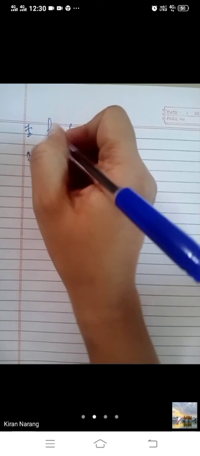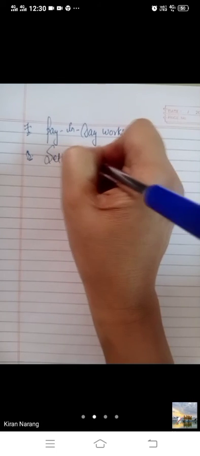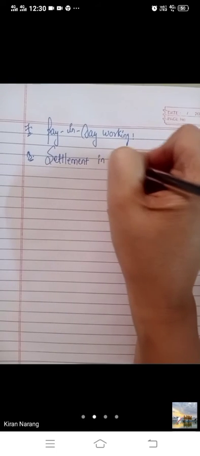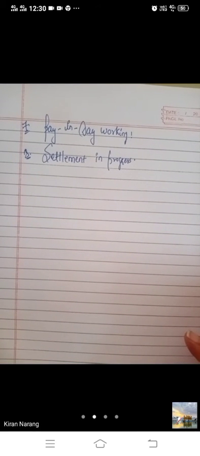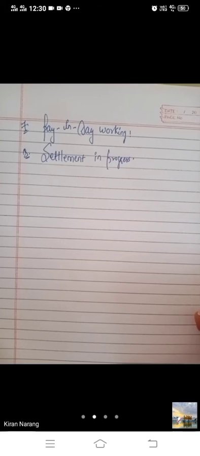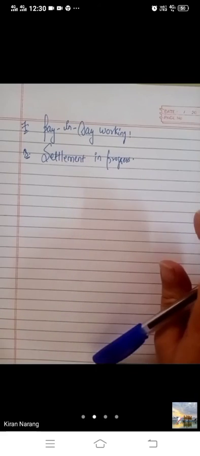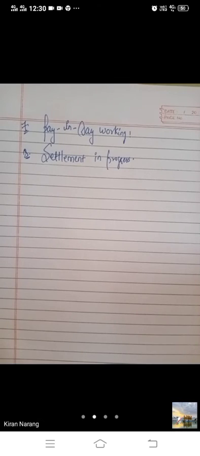So the eighth step is settlement in progress. This is a somewhat different kind of topic and you have to read it 2-3 times to understand it. It's not an easy task. So cash is paid or securities are delivered on pay in day. On pay in day, cash is paid and securities you have received, which takes place before the T plus 2 day, as the deal has to be settled on the T plus 2 day. Now what is T plus 2?